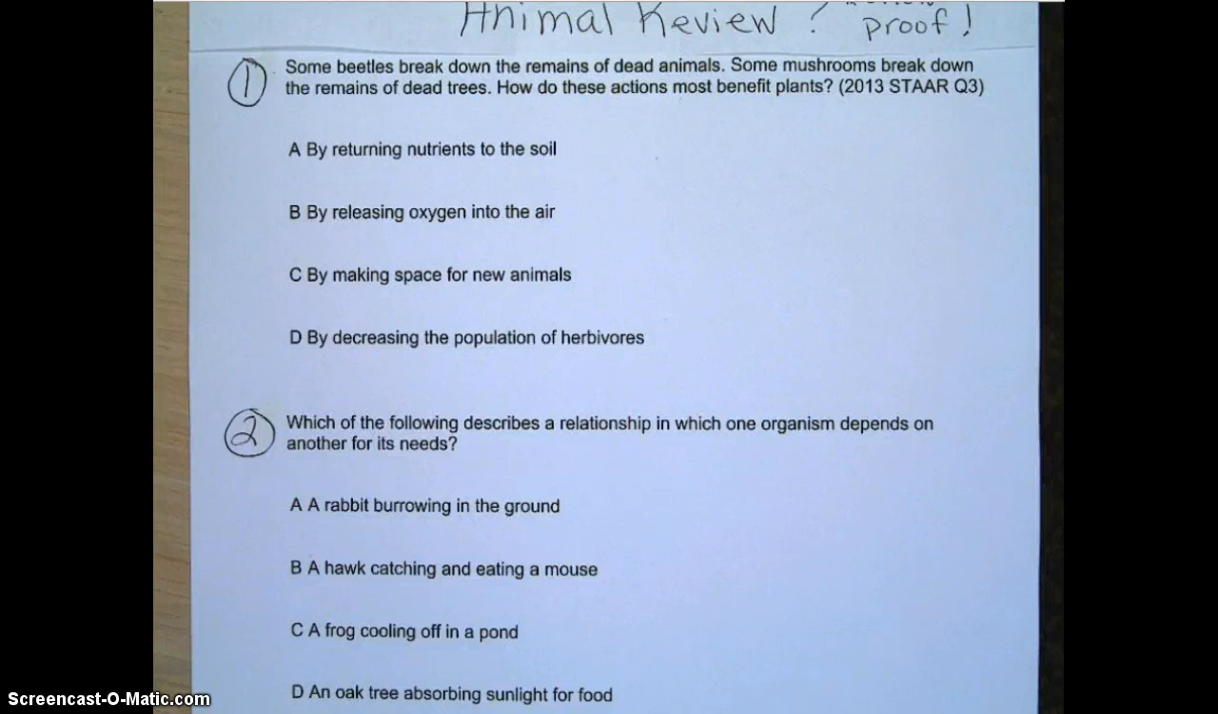Question number 1. Some beetles break down the remains of dead animals. Some mushrooms break down the remains of dead trees. How do these actions most benefit plants? A. By returning nutrients to the soil. B. By releasing oxygen into the air. C. By making space for new animals. D. By decreasing the population of herbivores.